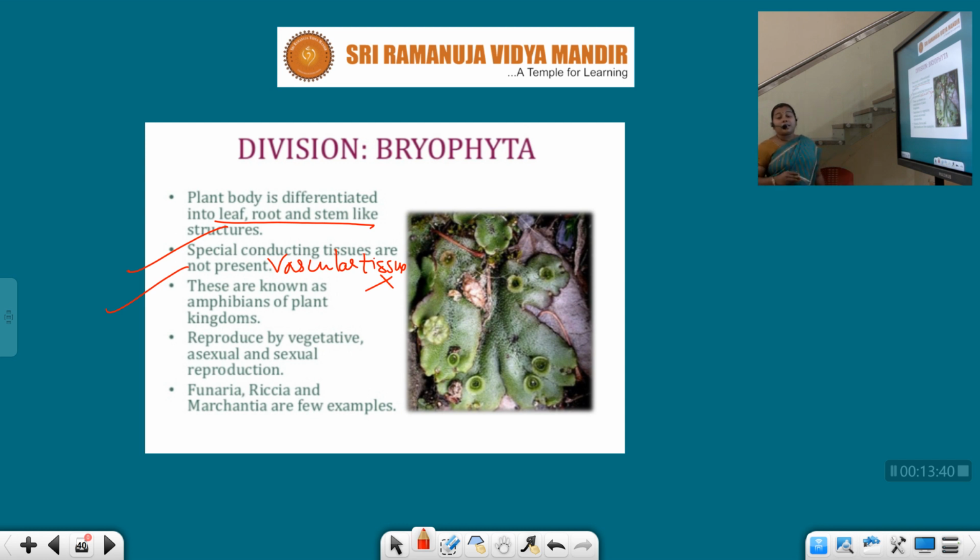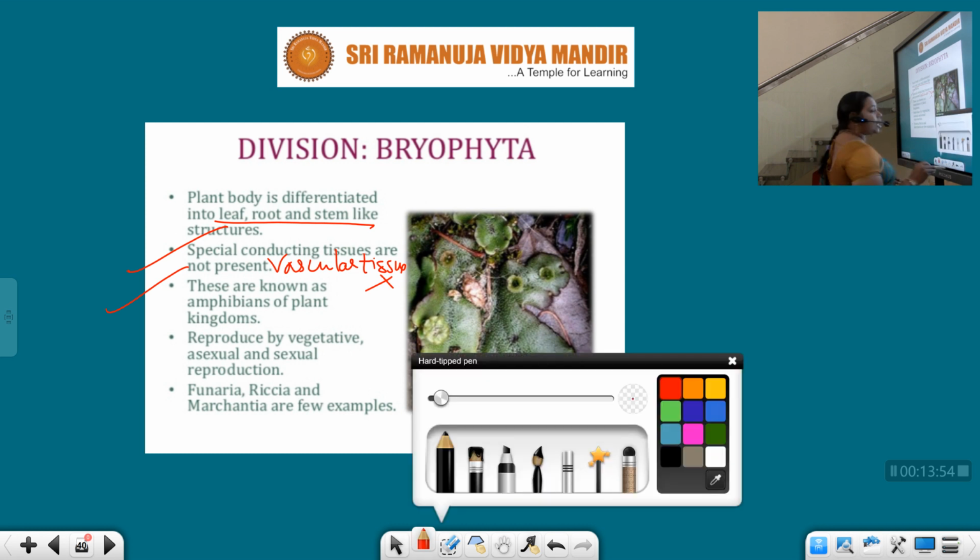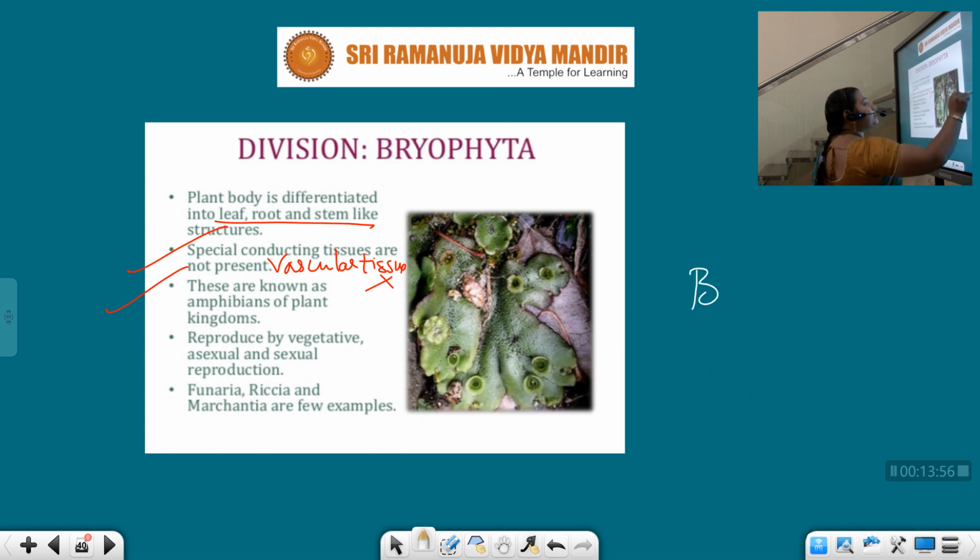Bryophytes are well known as amphibians of the plant kingdom. The reason is that these plants can be present in the water as well as on the land.